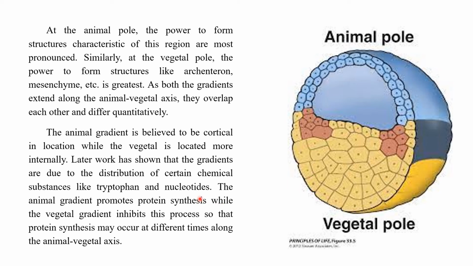But later work has shown that the gradients are due to the distribution of certain chemical substances like tryptophan and other nucleotides. The animal gradient promotes protein synthesis while the vegetal gradient inhibits this process, so that protein synthesis may occur at different times along the animal and vegetal axis.